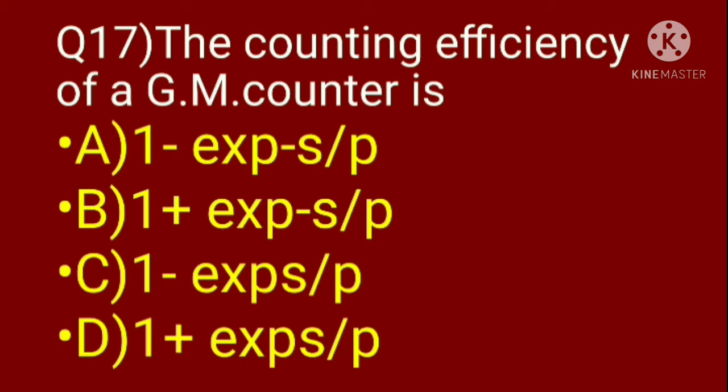Hence the correct option is C, 1 minus exponential of S divided by P.